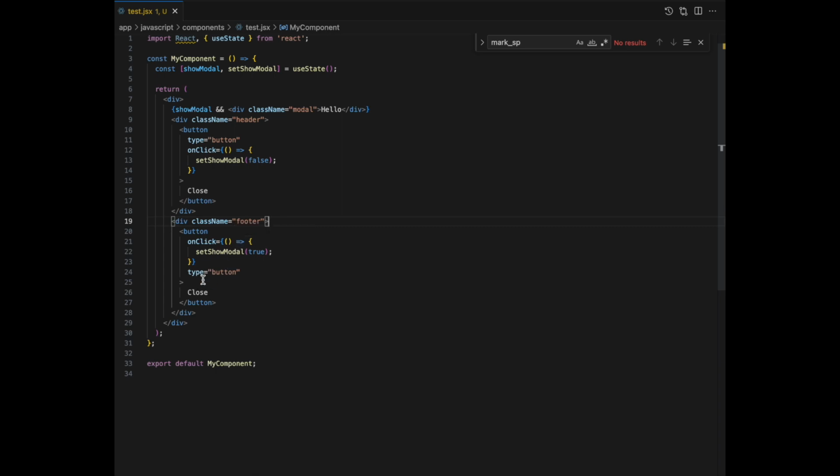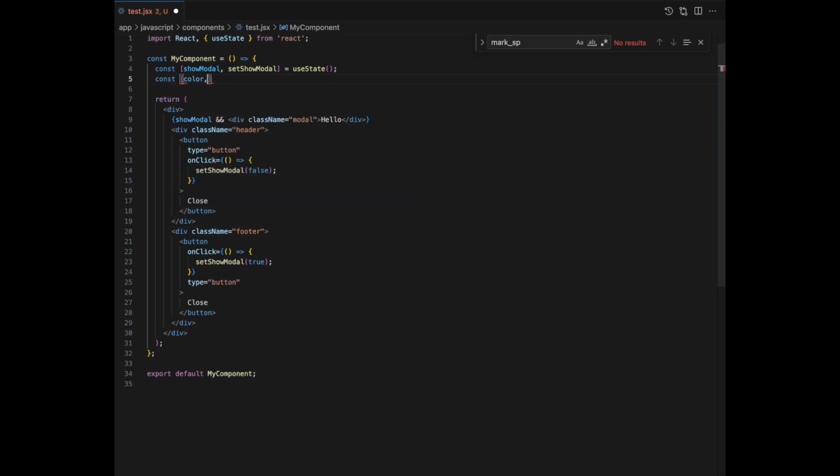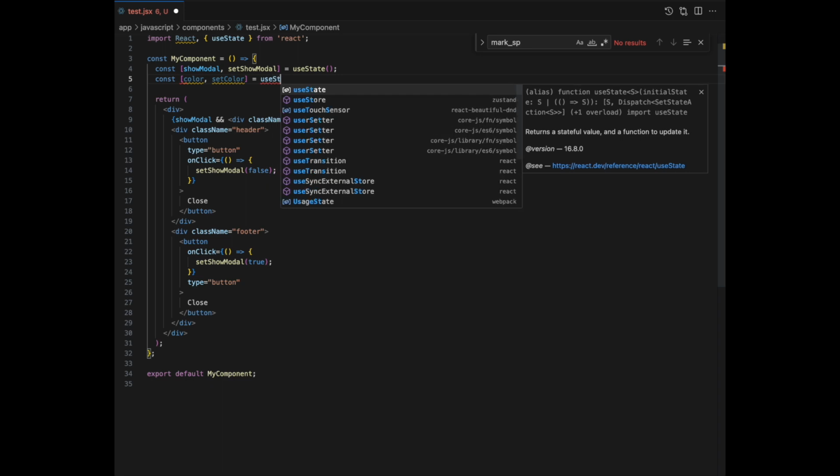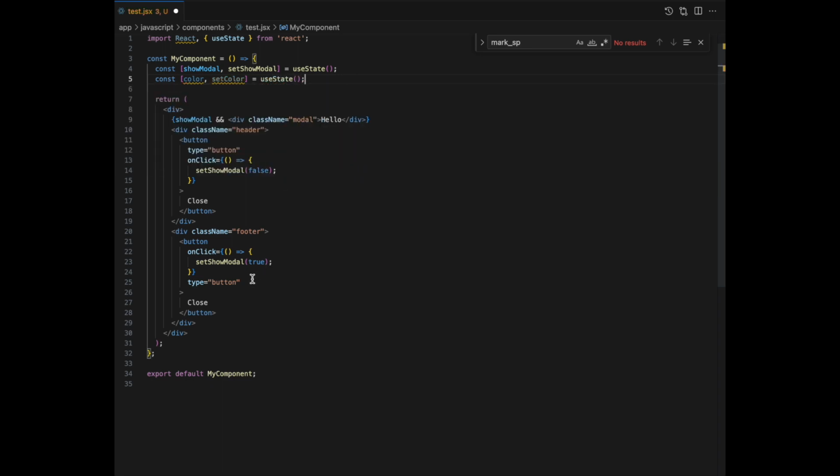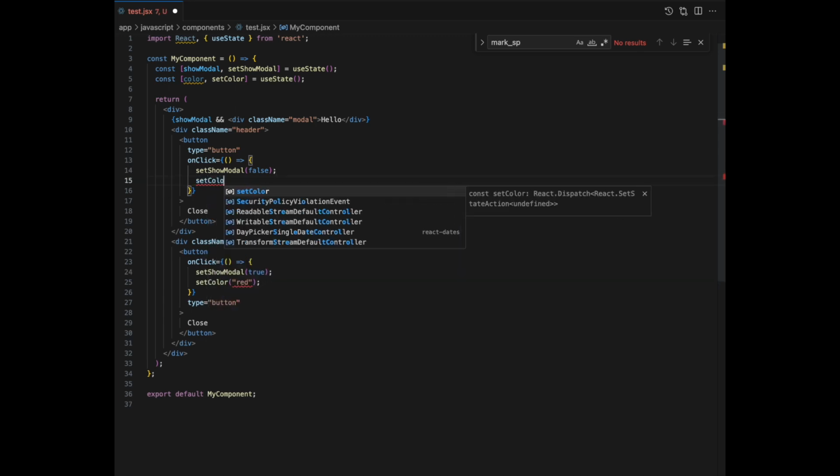So let's say when I close the modal, I also want to do something like change the color of something. So let's say we have a state variable called color. And if we click on close, what we want to do is set that color to say something like red. Now if we do that there, I also have to remember I want to do it everywhere where I'm closing. So I come up here and I do set color to red.